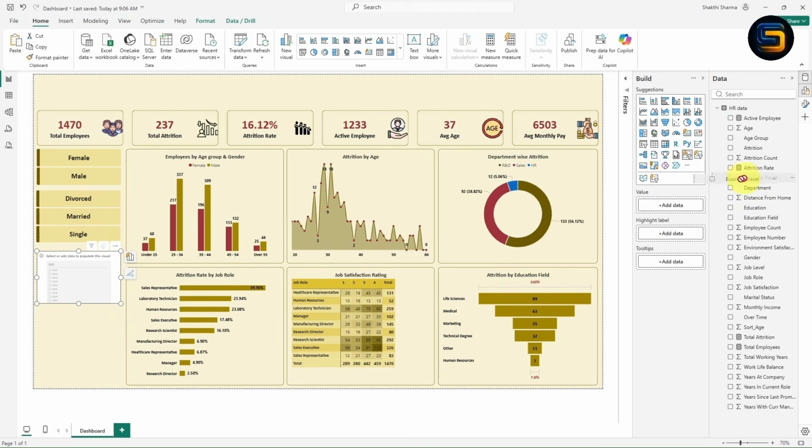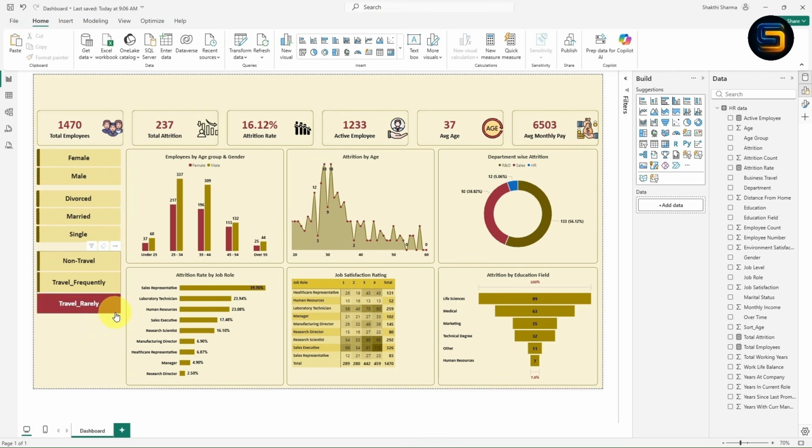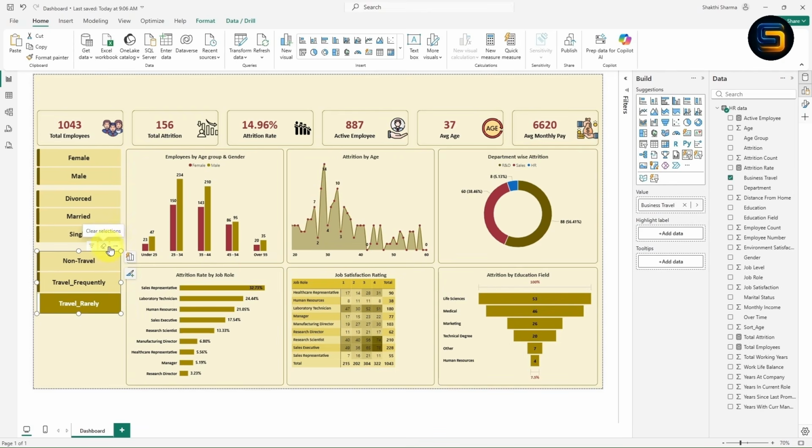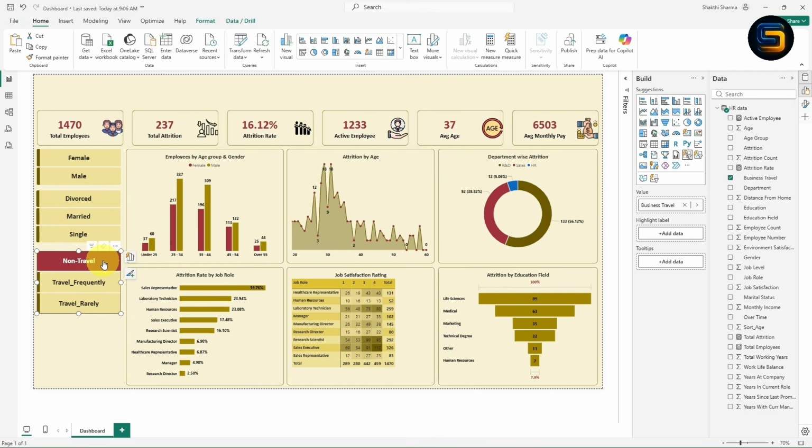Now I want business travel. I will just drag and drop it. Now you will get the business travel, right? So this is how you can create the slicer. In the same way, I want the education. I will just copy this slicer. Let me clear the filter from here. So first let me copy this Ctrl C, Ctrl V.